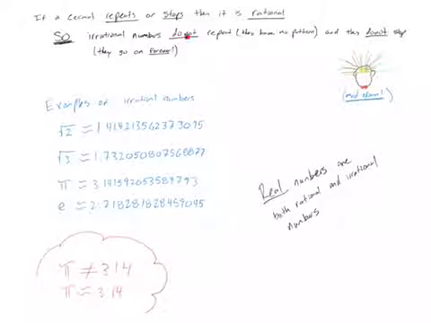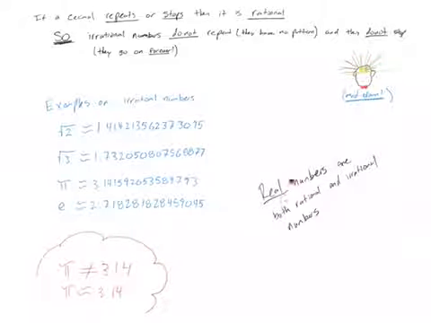Again, they do not stop, and they do not repeat. They do not have a pattern in them. And just for a quick note, this will be on a quiz or a test. Pi does not equal 3.14. Pi is approximately 3.14. That's why we have those little squiggly things. So I'm going to put a true or false on there saying pi is equal to this, and it's going to be worth points. So make sure you understand that.